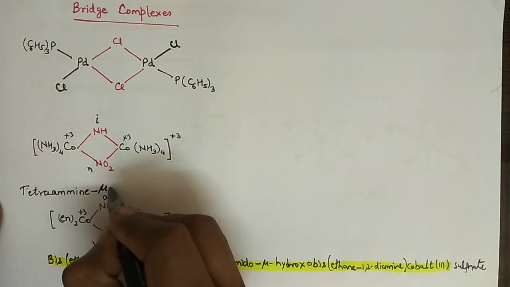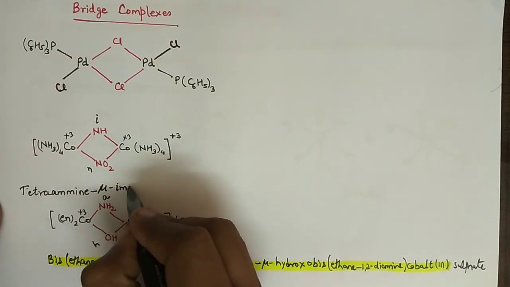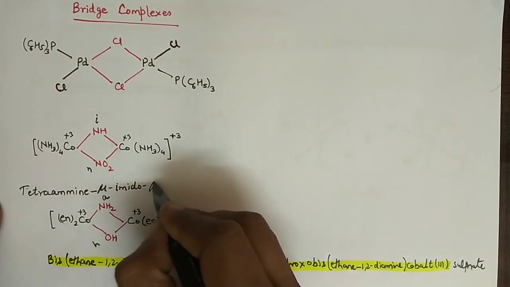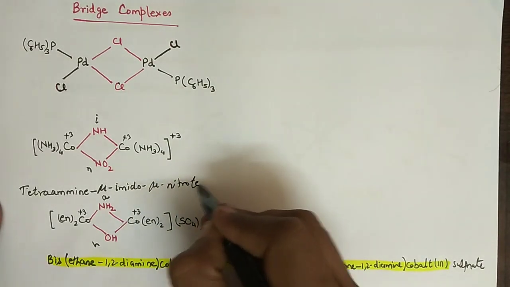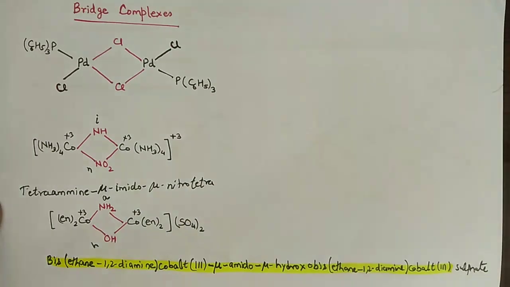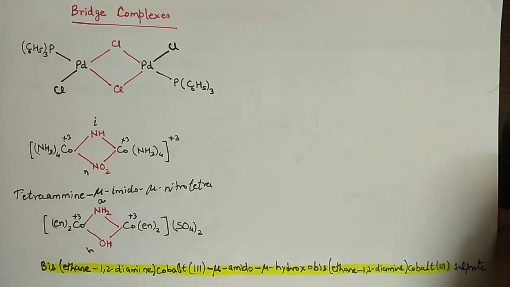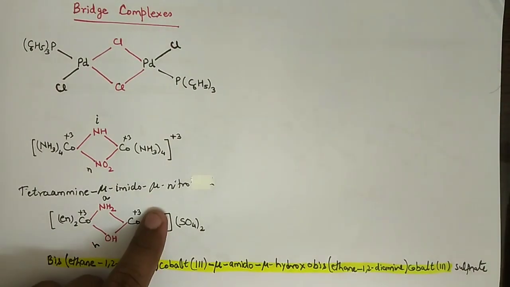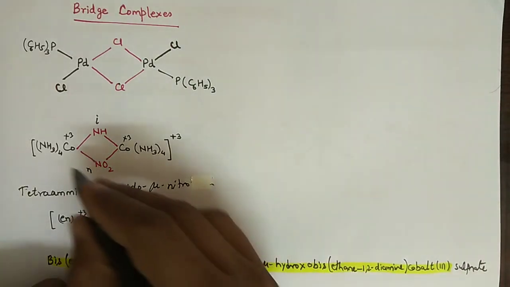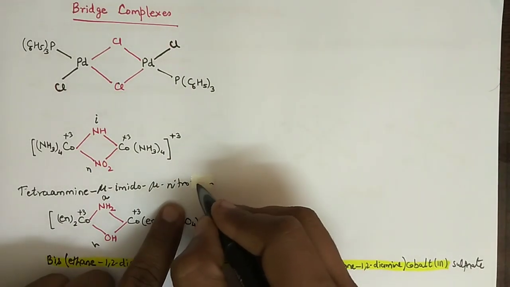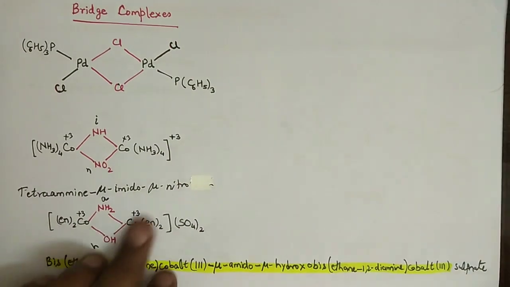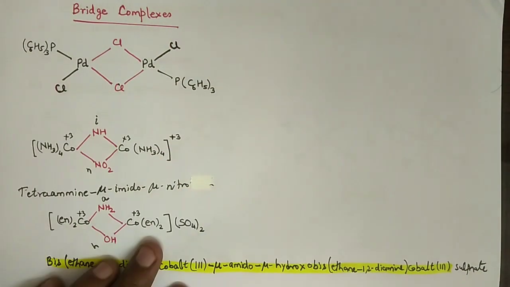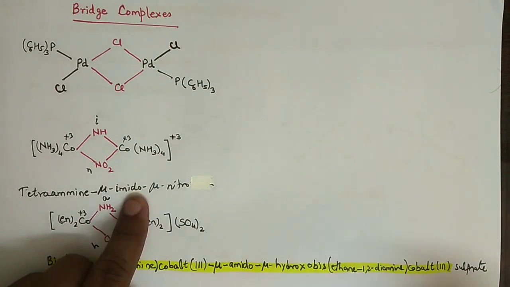So mu imido, mu nitro, again tetra. Oh, wait, we have to write down the cobalt first. We have to write this cobalt on this part.